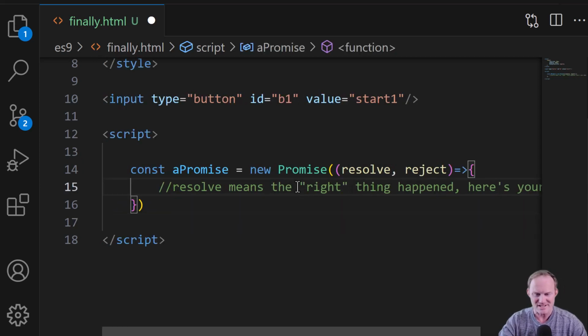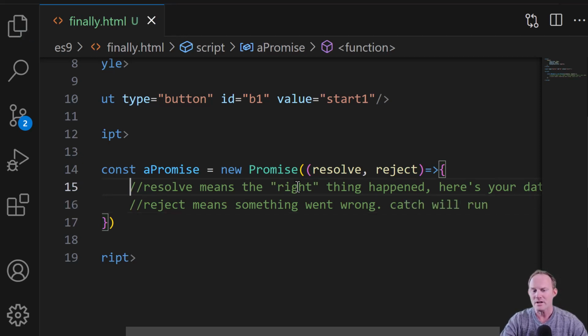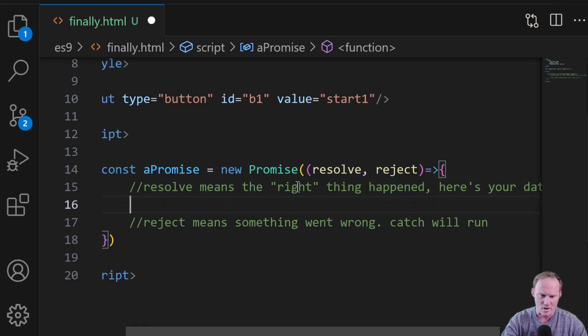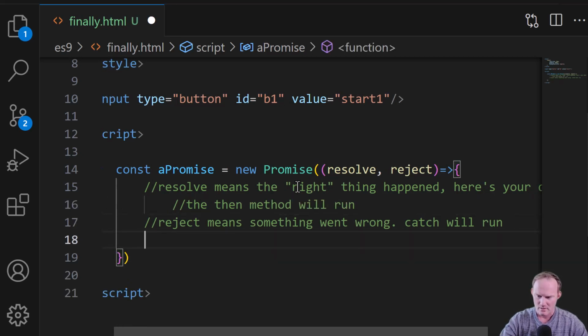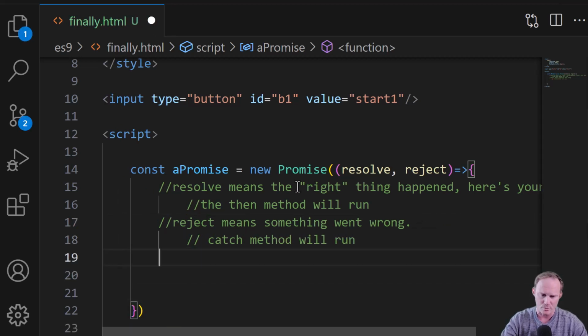The catch is not going to run because that's what happens. Reject means something went wrong. Catch will run on the outside. Okay, really, maybe the simpler way to say it is resolve means then is going to run, and I'll go ahead and put that in. The then method will run down here. I'll put this on the next line, catch method will run. Okay, that's really the difference between these two.